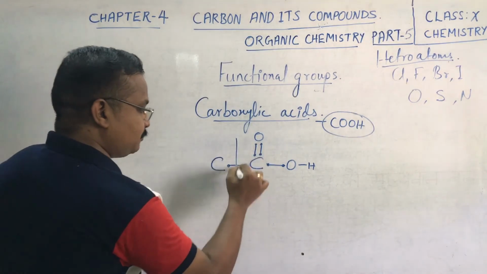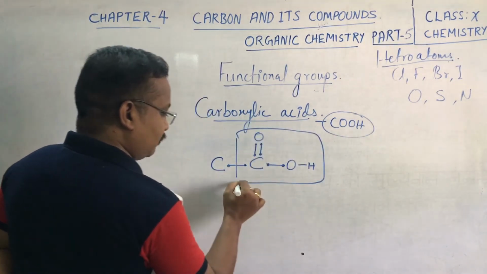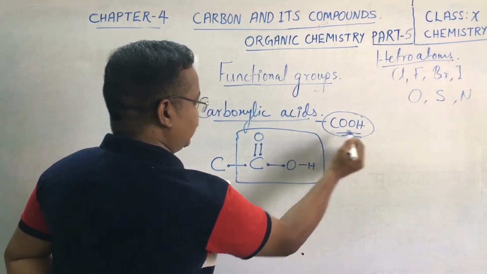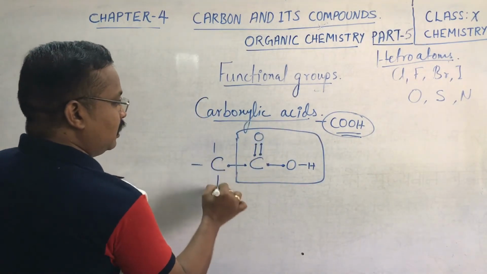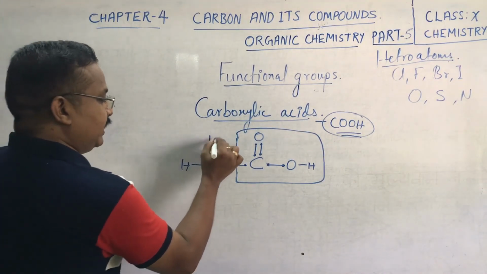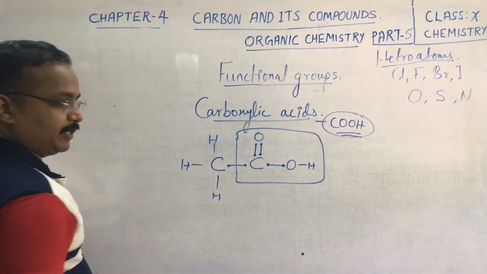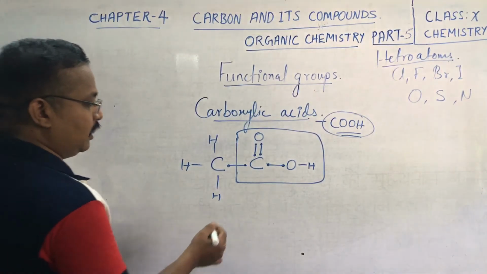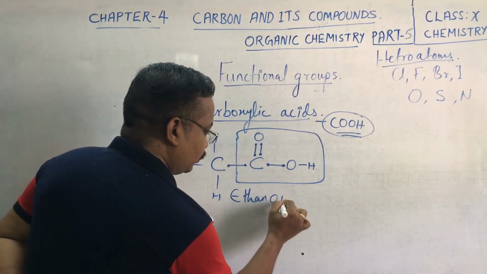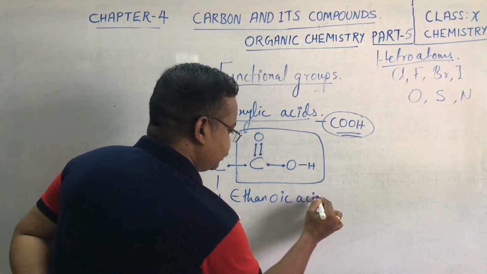If a hydrocarbon chain contains this COOH present in it, then they are called carboxylic acids. The rest can be completed by either hydrogen or carbon atoms. Since there are two carbon atoms, this is our ethanoic acid.